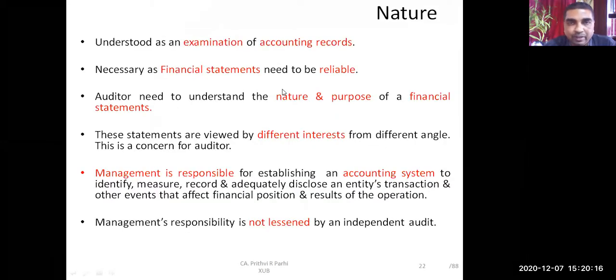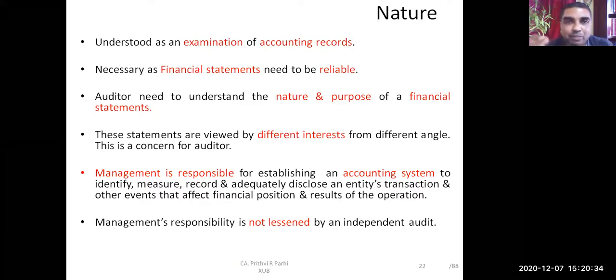As you can see, definition, that is nature, objective, and scope, we are going to learn here. First, let us discuss the nature of audit. Nature of auditing: when you do auditing, we examine the financial records or examine the accounting records.